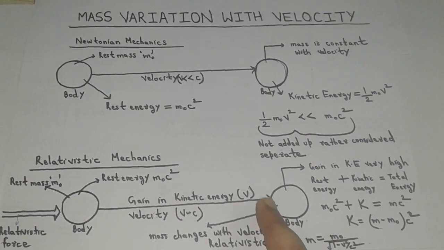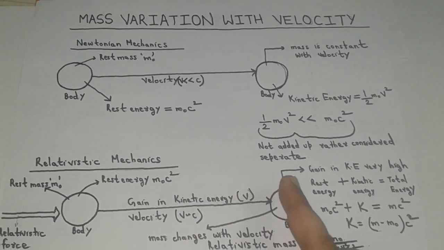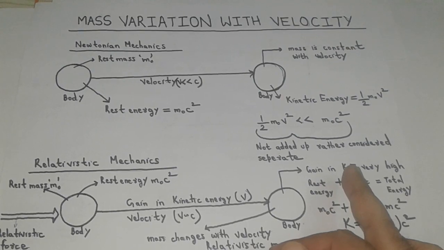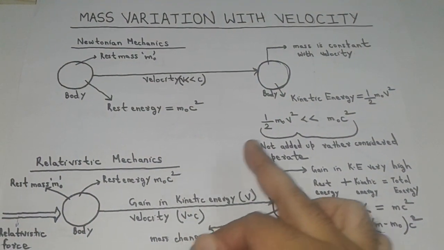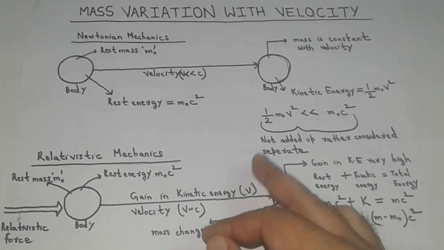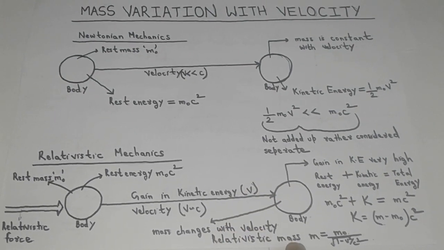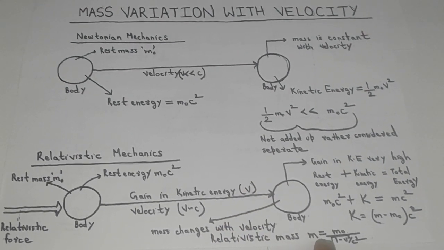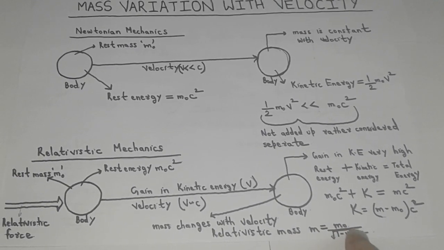So finally we can conclude that for a stationary observer, a body moving with very high velocity comparable to velocity of light gains a mass which is a function of its velocity. This mass attained by the body is called as relativistic mass, which is related to the rest mass as m equal to m0 upon under root 1 minus v square by c square.